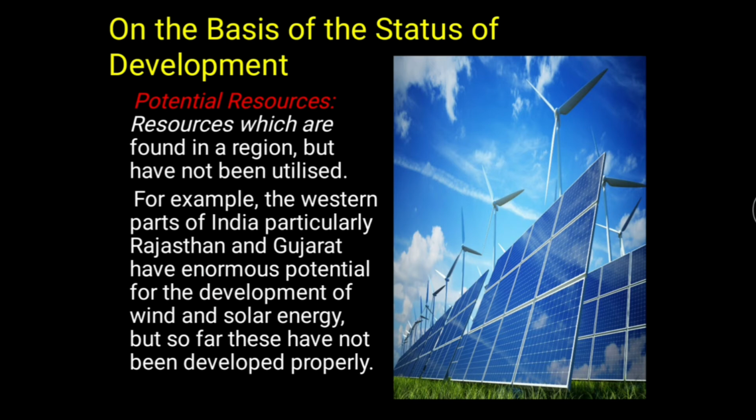For example, the western part of India, particularly Rajasthan and Gujarat, have enormous potential for the development of wind and solar energy. Because of its geographical location, because of its nearness to the coastal area, Gujarat and Rajasthan have enormous potential for wind and solar energy development. Rajasthan particularly has high potential for the development of solar energy, and Gujarat, because it has a coastline, has high potential for development of wind energy.